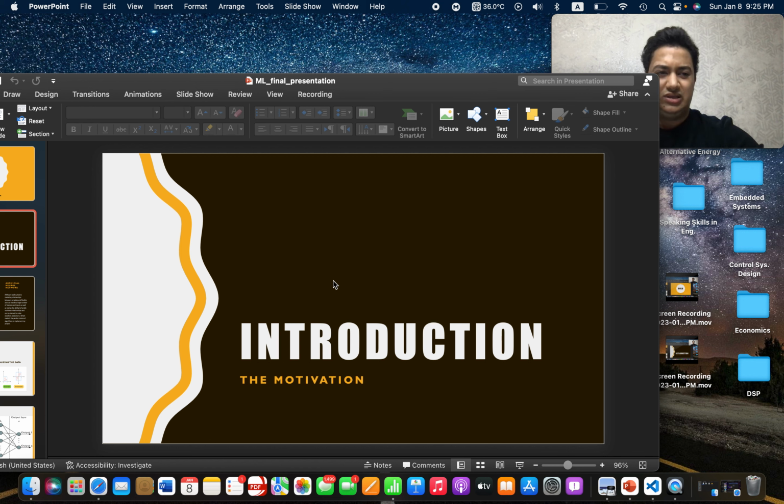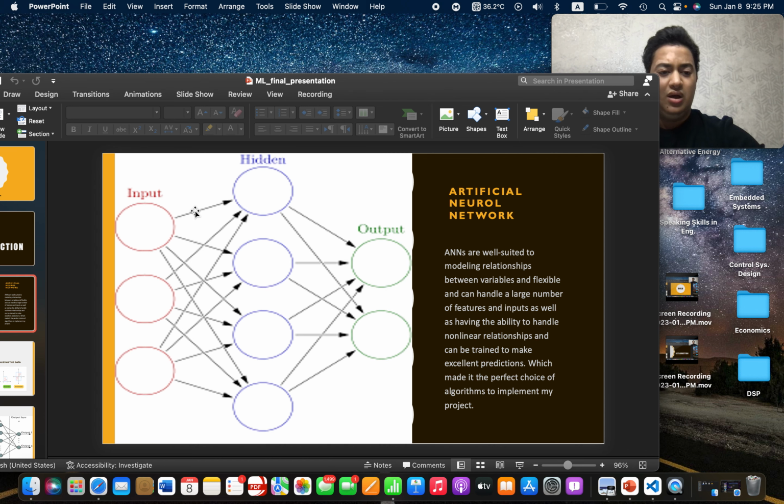Due to its rarity in the globe, the price of gold has been changing through time, mostly increasing, sometimes decreasing, which makes it a little bit difficult to predict. And that's what motivated me to do such a challenging project.